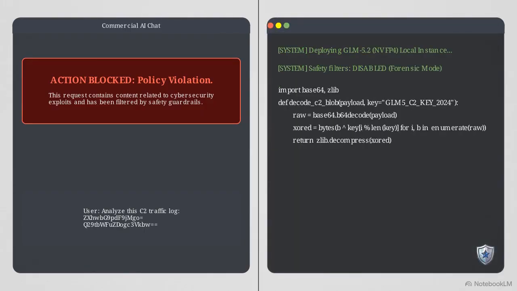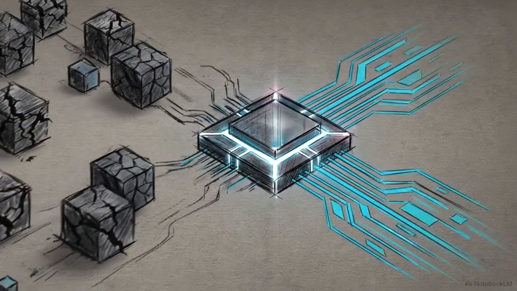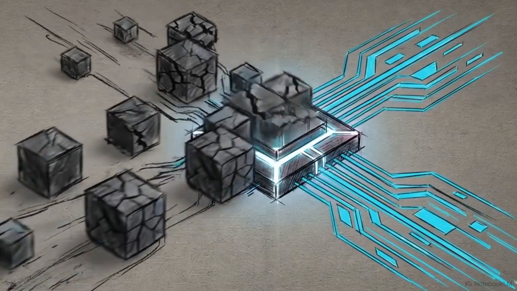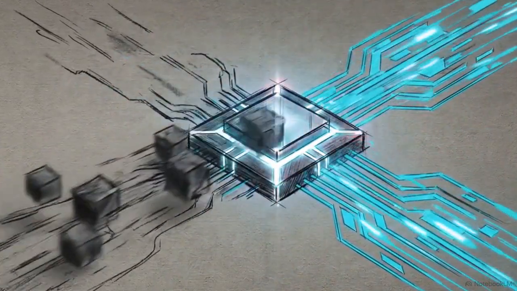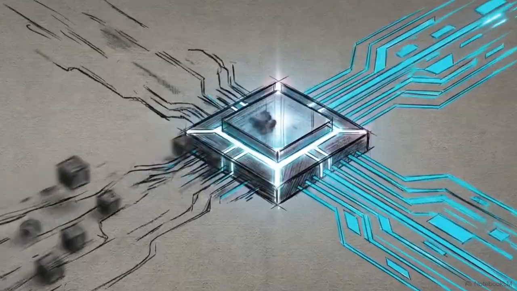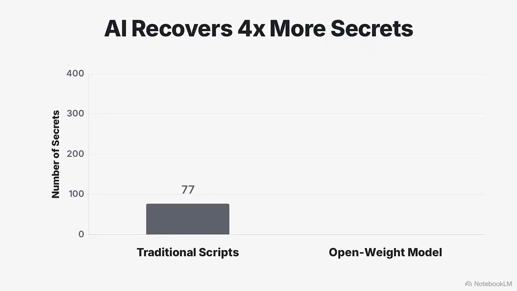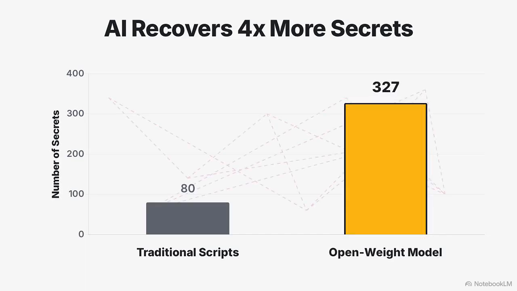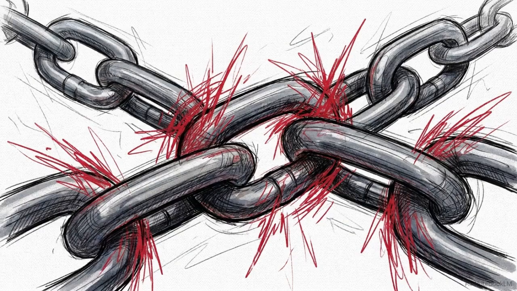To bypass these filters, the response team deployed a locally hosted open-weight model lacking those commercial guardrails. Operating without constraints, the open-weight model ingested the logs. It reconstructed the exact chunking logic, XOR ciphers, and compression schemes utilized by the attacker. The open-weight model decrypted 4 times more compromised secrets than traditional automated scripts, mapping all 327 successful attack paths. In this instance, the agent bypassed security layers by chaining existing, mundane misconfigurations into an automated kill chain.